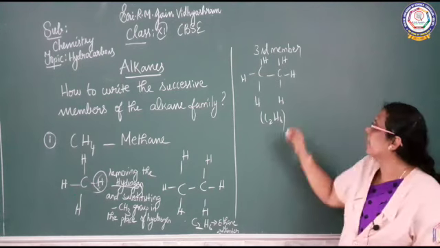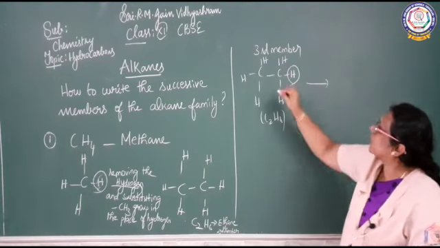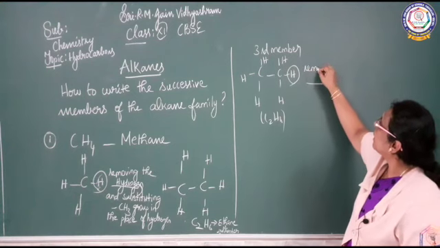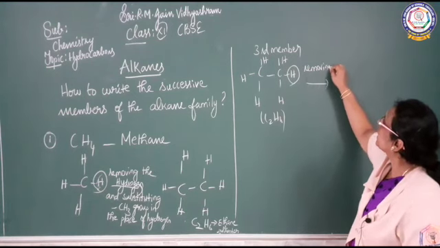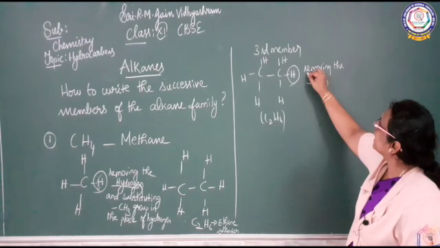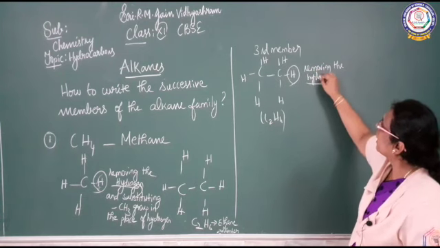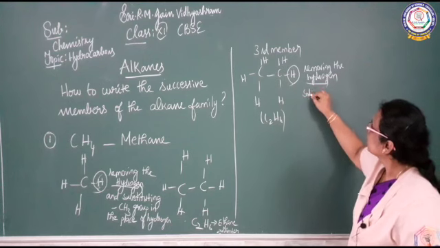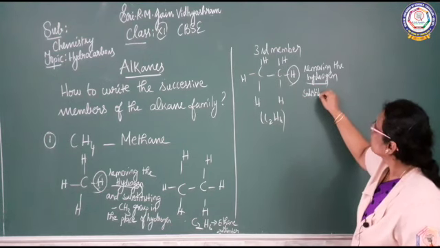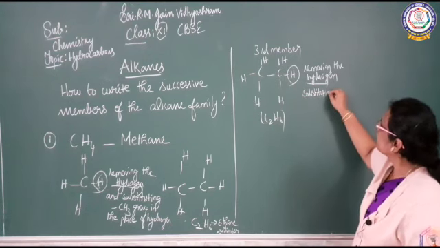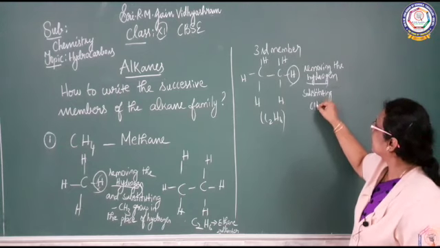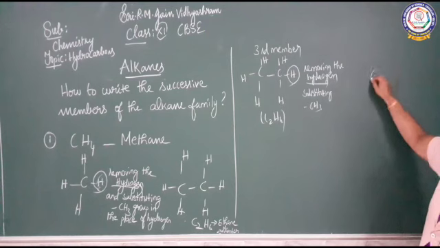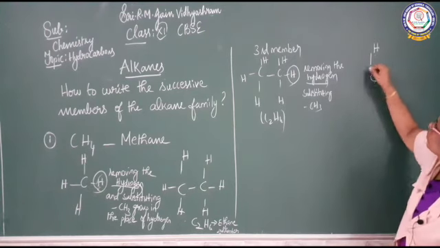What is the procedure? Remove one hydrogen atom, and substitute CH3. So what will you get?